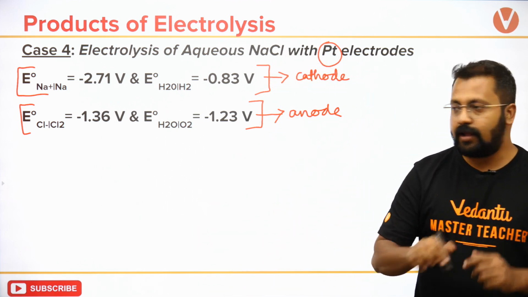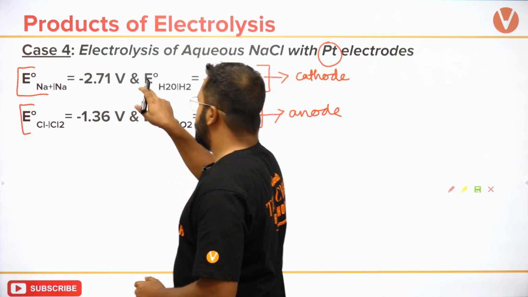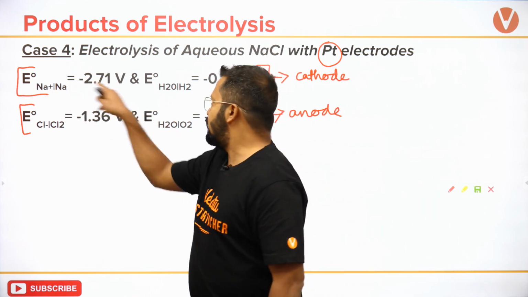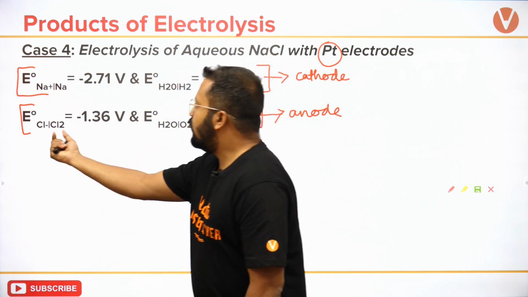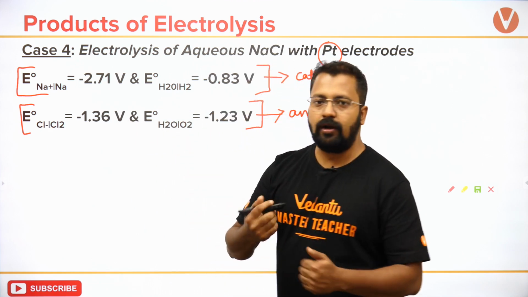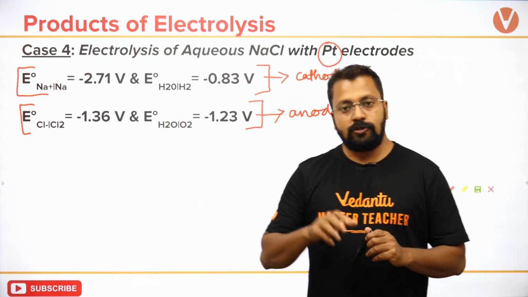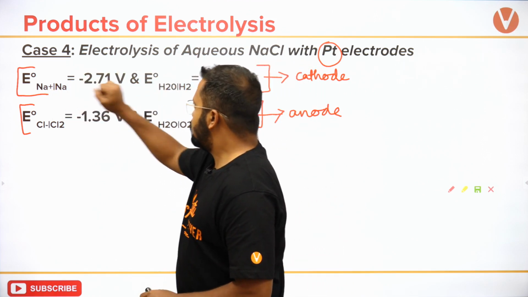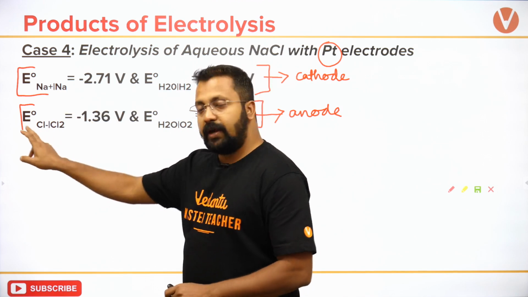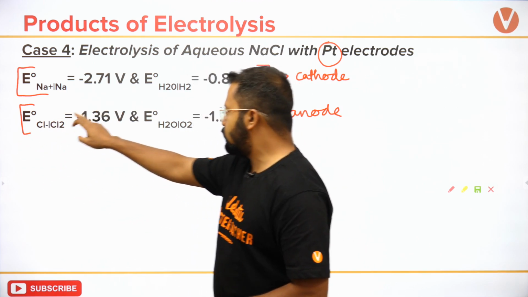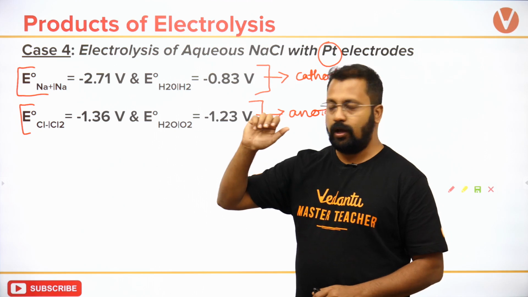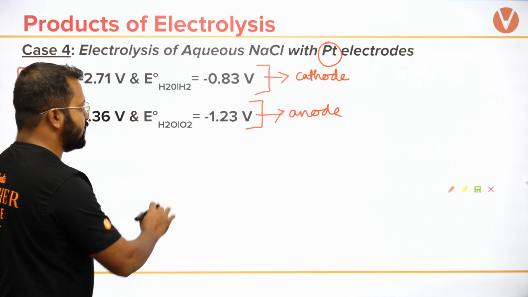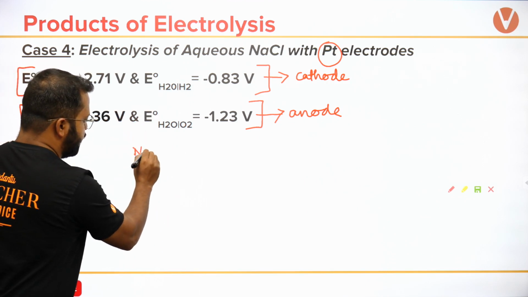Is there a competition? Yes. Na plus and H2O के reduction में competition है and Cl minus and H2O के oxidation में competition है. Okay, so there is a competition between Na plus's reduction and H2O reduction. There is a competition between chloride oxidation and H2O oxidation. ठीक है? So अगर हम सारे reactions को लिखें,